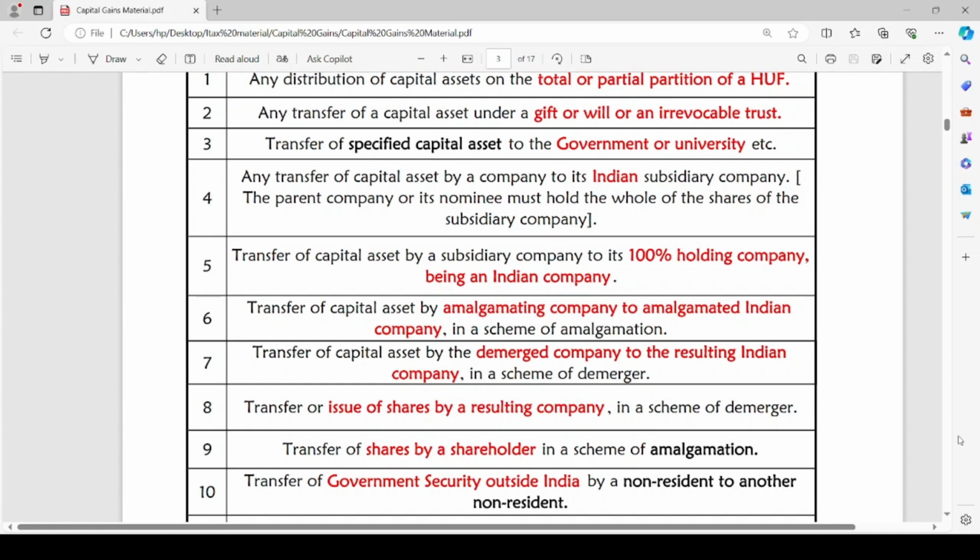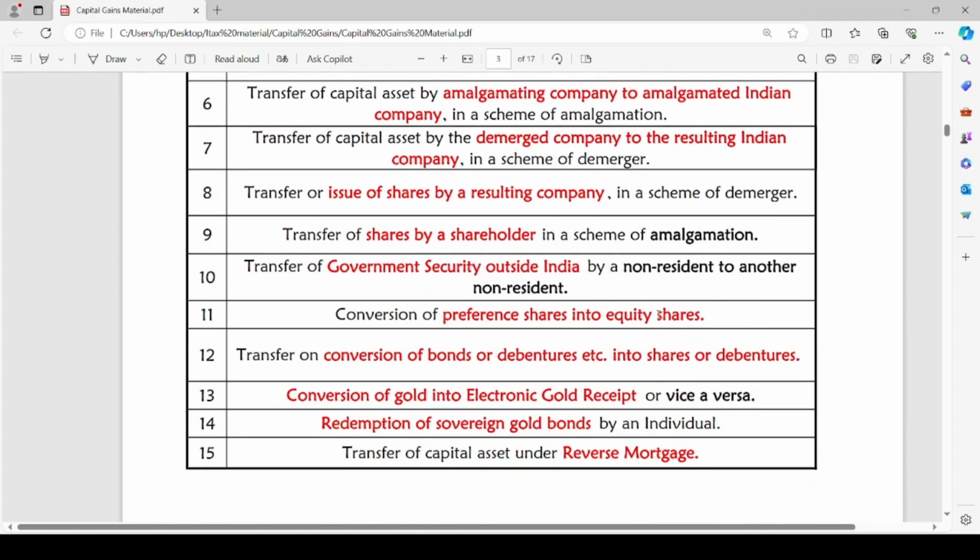Similarly, instead of capital asset, the transfer or issue of shares by a resulting company in scheme of demerger is also not regarded as a transfer. Transfer of shares by a shareholder in scheme of amalgamation is also not a transfer. Transfer of government security outside India by a non-resident to another non-resident. The government security of India is now transferred to one non-resident by another non-resident who is holding such government security. It is not regarded as transfer.